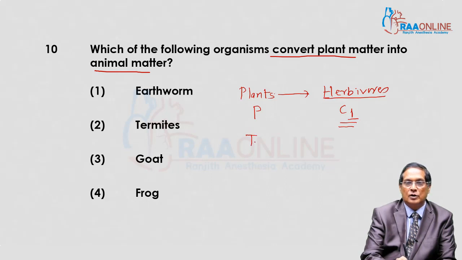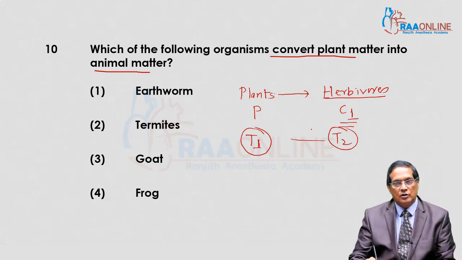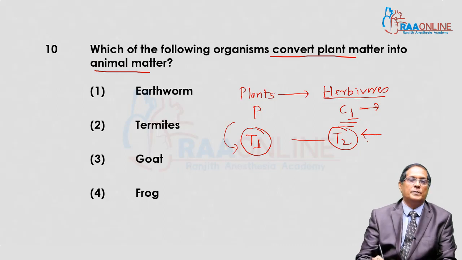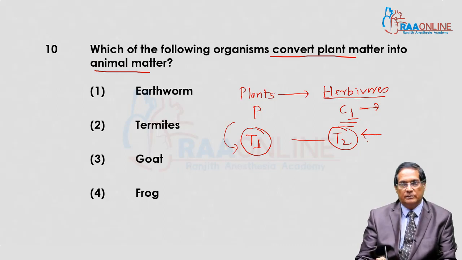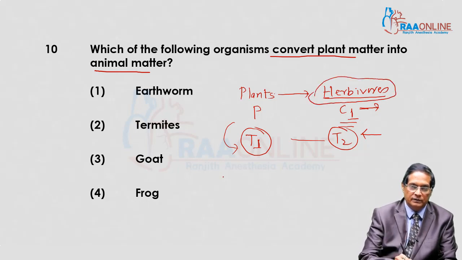With respect to trophic level, plants are at the first trophic level and herbivores are at the second trophic level. Herbivores are consumers, but they occupy the second trophic level on the basis of their food habit.